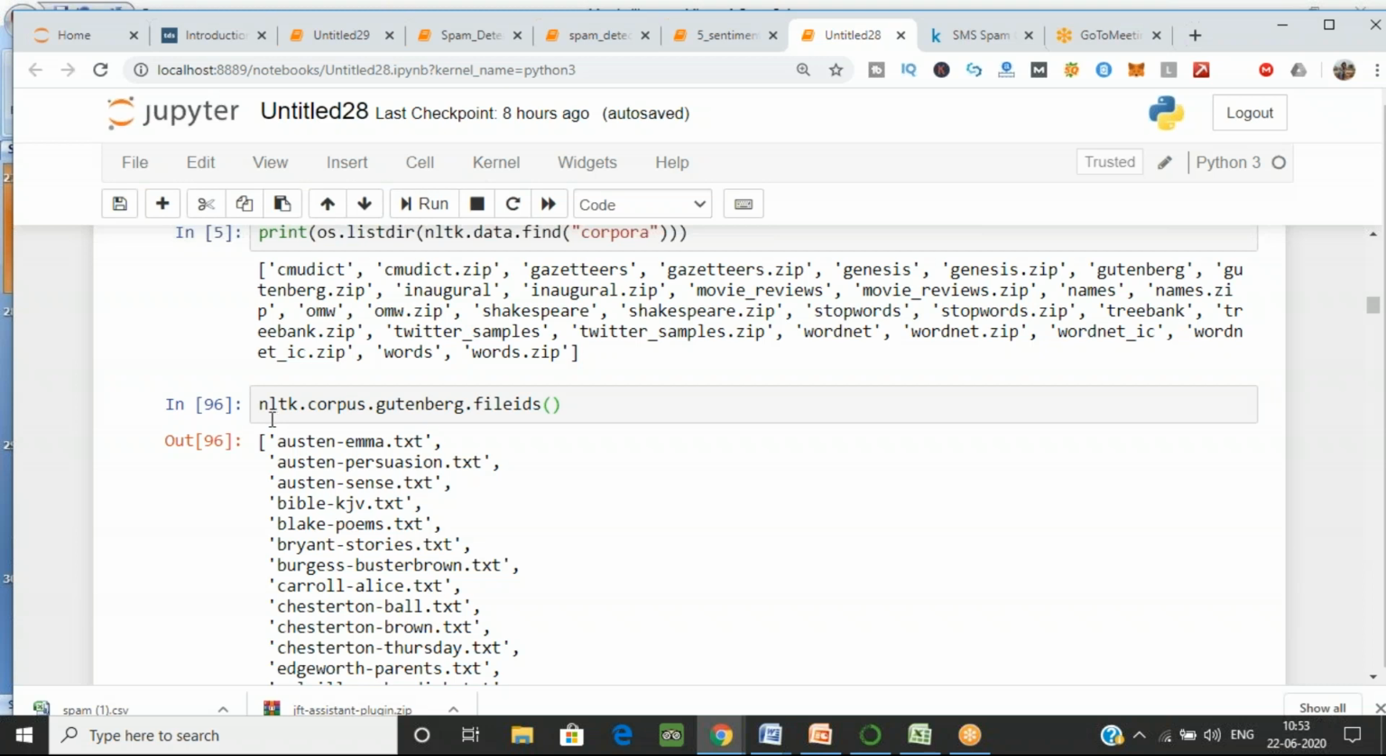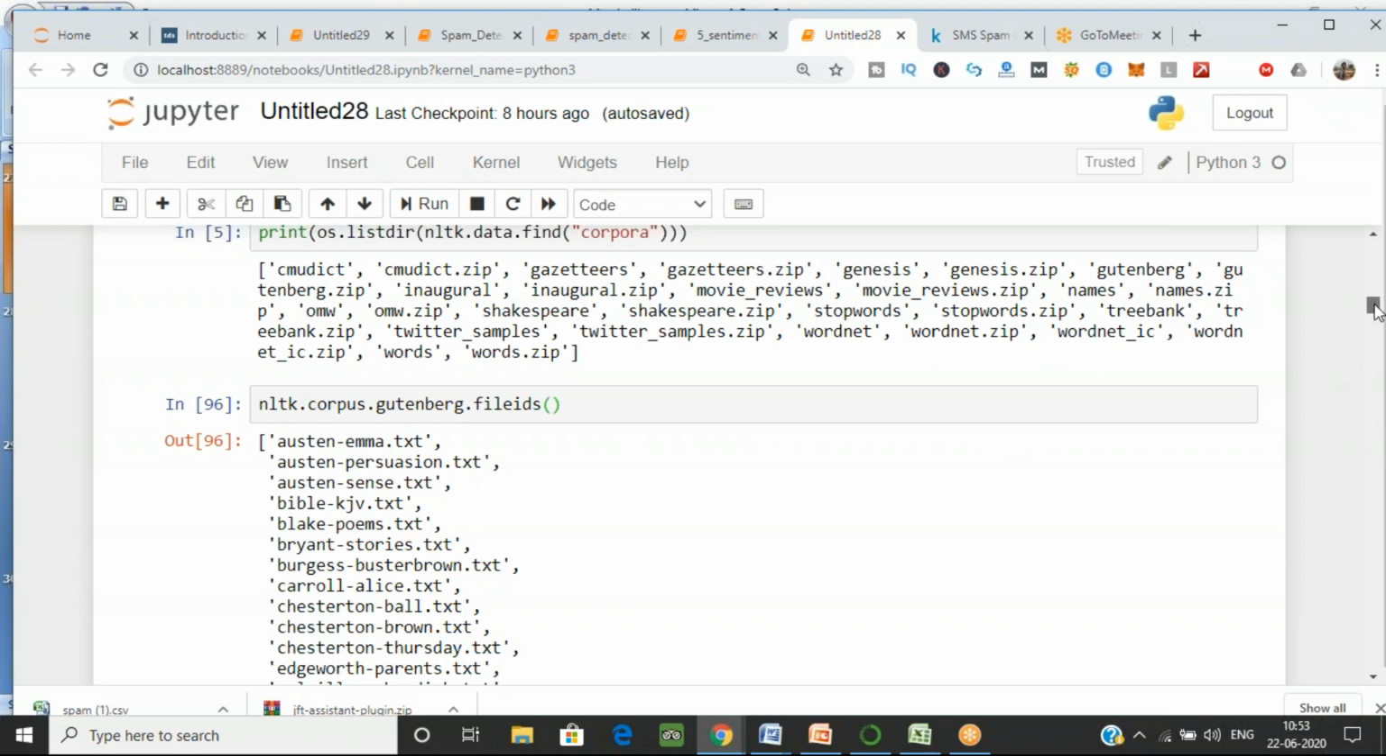So have you got the output of this command? Just type yes or no. Okay, I hope everyone is getting the output here.